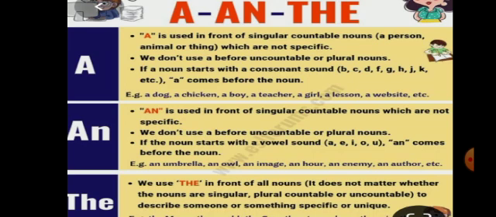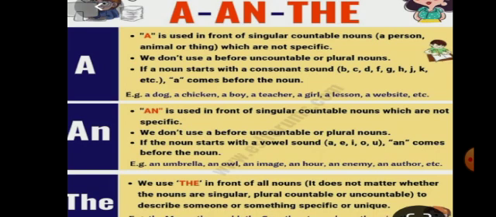A is used in front of a singular countable noun, a person, animal, or thing, which is not specific. We don't use A before uncountable or plural nouns. If a noun starts with a consonant sound, B, C, D, F, G, H, J, K, etc., A comes before the noun.